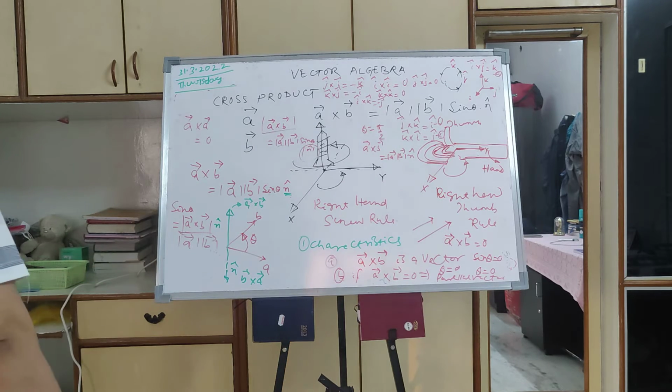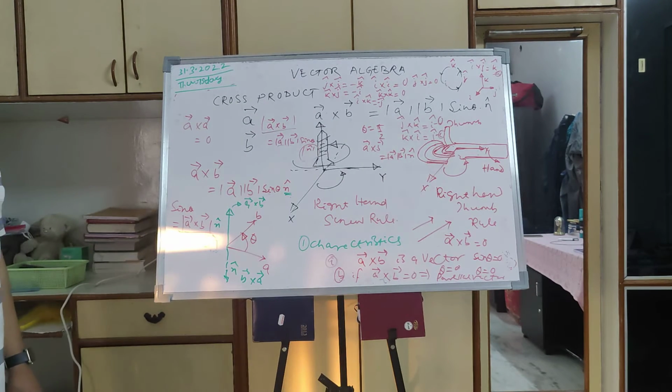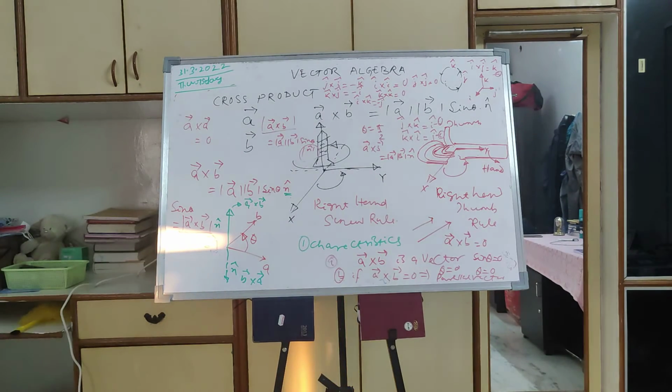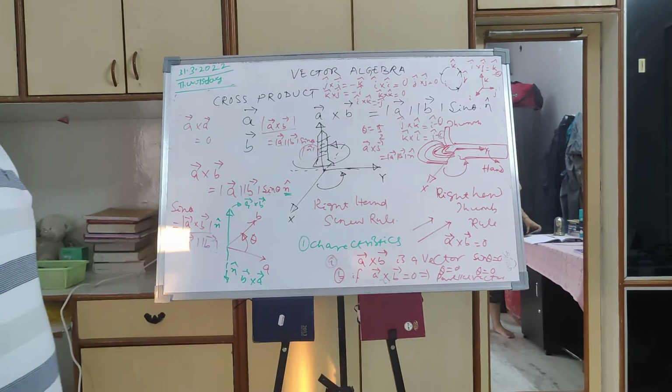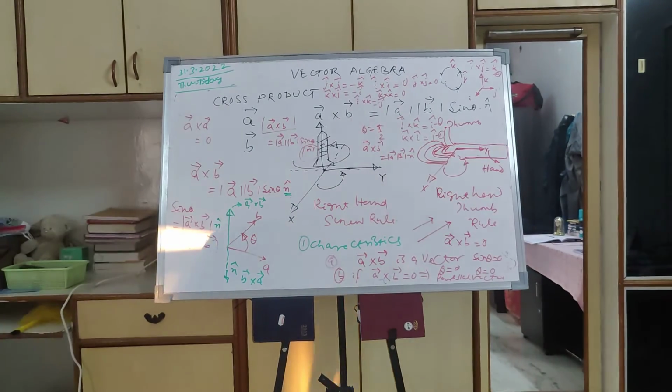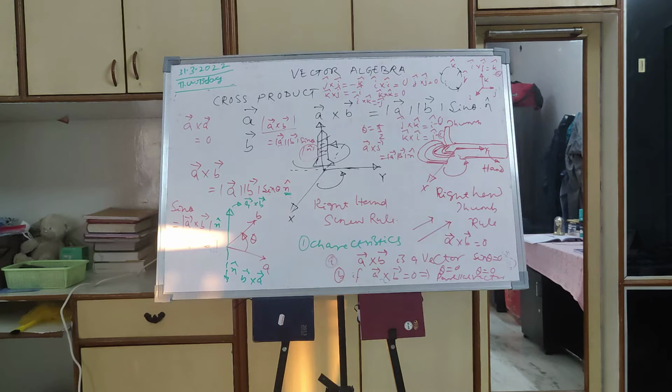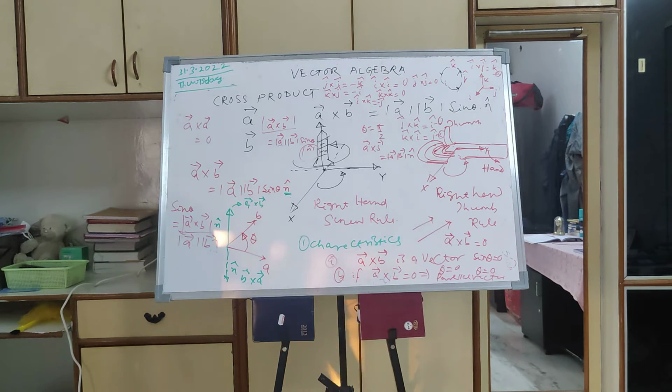So we studied the right hand screw rule, the right hand thumb rule, and the cross product with sin theta, which is a vector, and how to find the angle, and then different characteristics. When the vectors are parallel, the cross product is 0, and when it is the same vector, the cross product is 0. So these are some of the characteristics of the cross product.